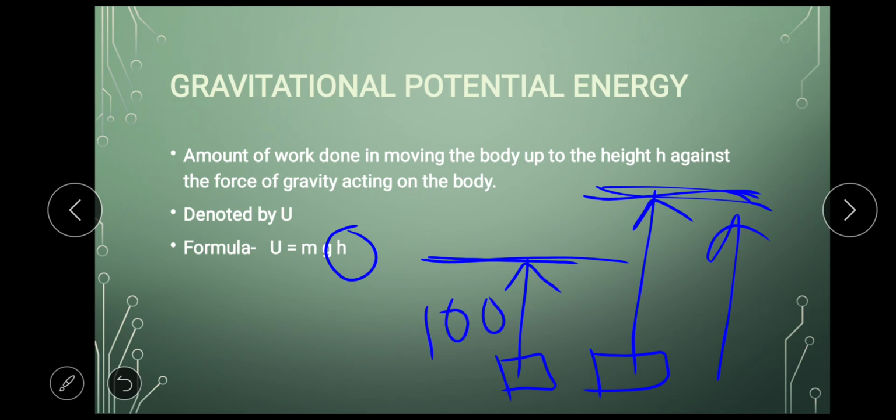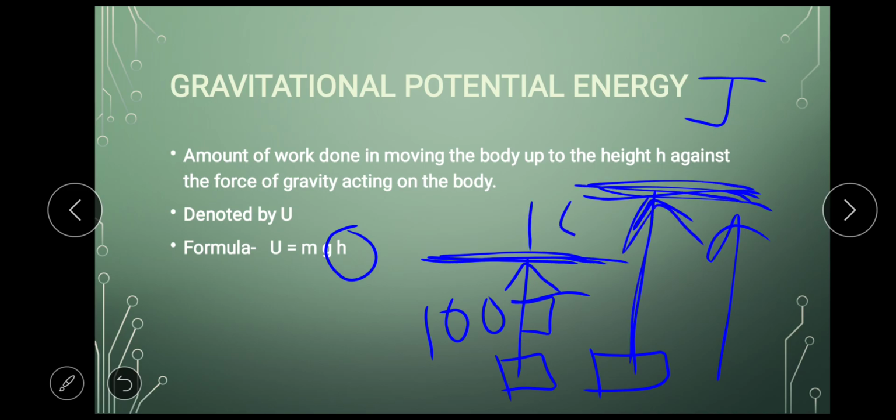Let's take some values here. Let's say I applied 100 joules of energy. The unit of energy is also joules, as I've told you. So to shift the object up to this height it takes 100 joules, but in the second case, when I want to shift it here, maybe I'll have to apply 150 joules.